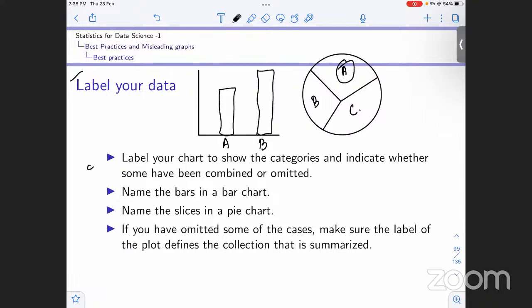So basically, first thing, label: name the bars, name the slices.